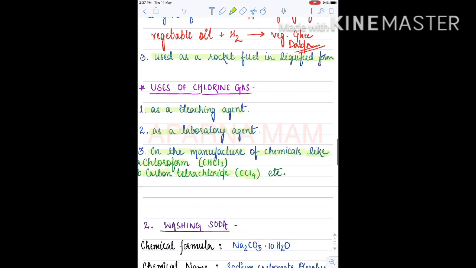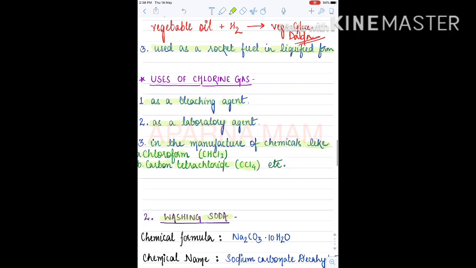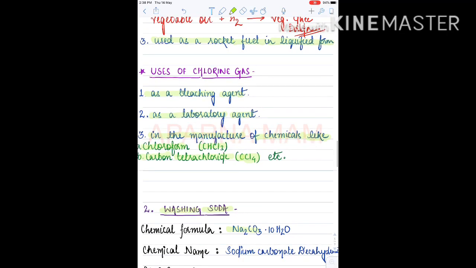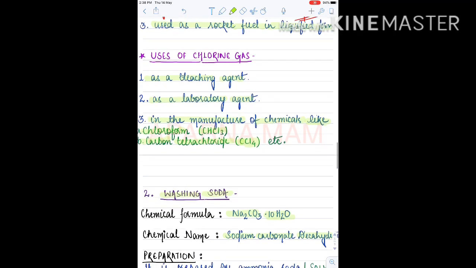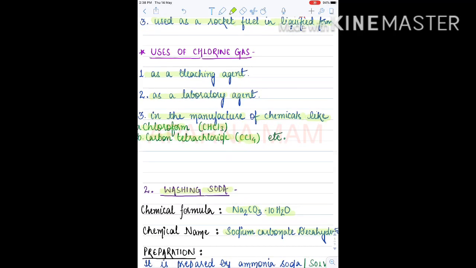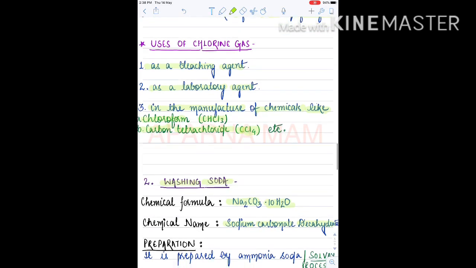Now the next chemical is washing soda. The chemical formula of washing soda is Na2CO3.10H2O. According to this, what is its chemical name? Na means sodium, CO3 means carbonate, and 10H2O means decahydrate, since 10 means deca. So the chemical name of washing soda is sodium carbonate decahydrate. Okay children, now see the preparation of washing soda very carefully.